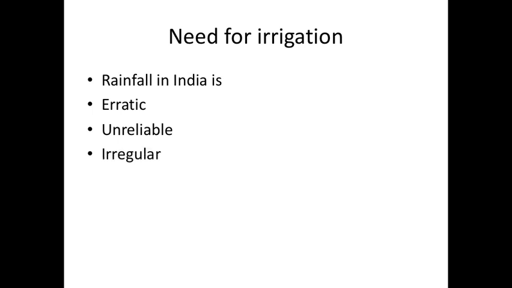Then we have the next point, that is irregular. Irregular means it is not consistent, meaning the percentage of rain that we should have in every month doesn't go accordingly. It is not consistent. It rains heavily, and then for 15 to 20 days we see that there is no rain at all, and then again it starts raining. So it is not good for the crop, and at that time we need to depend on irrigation.